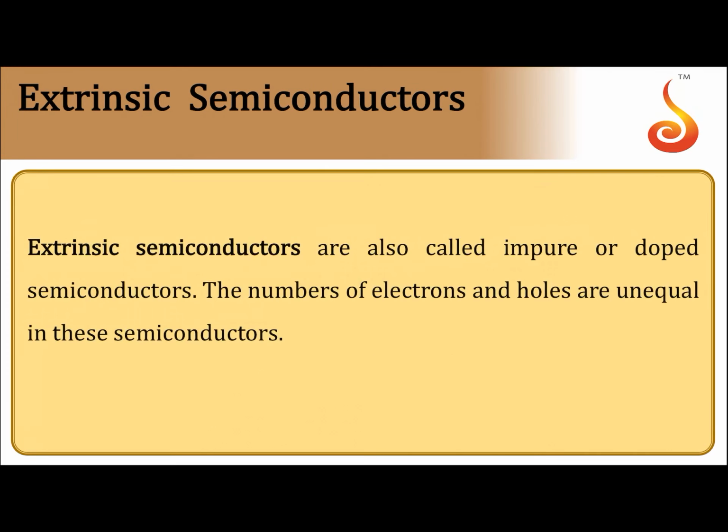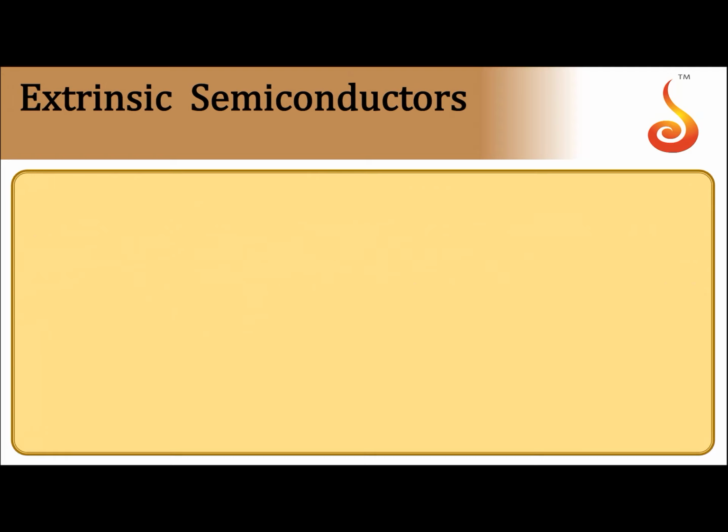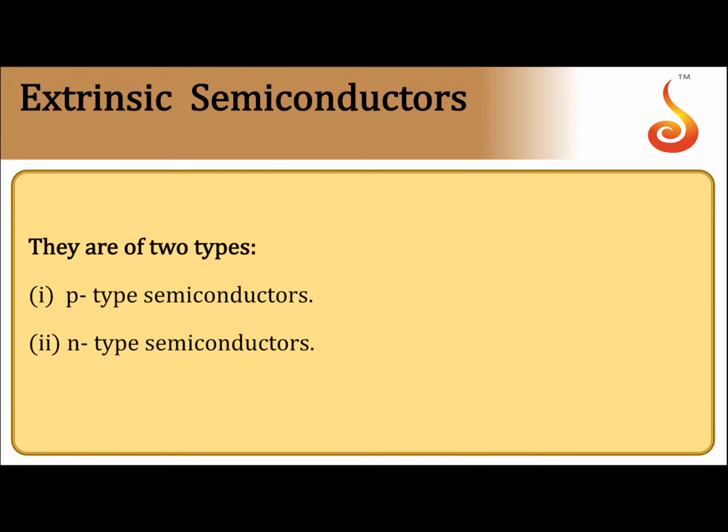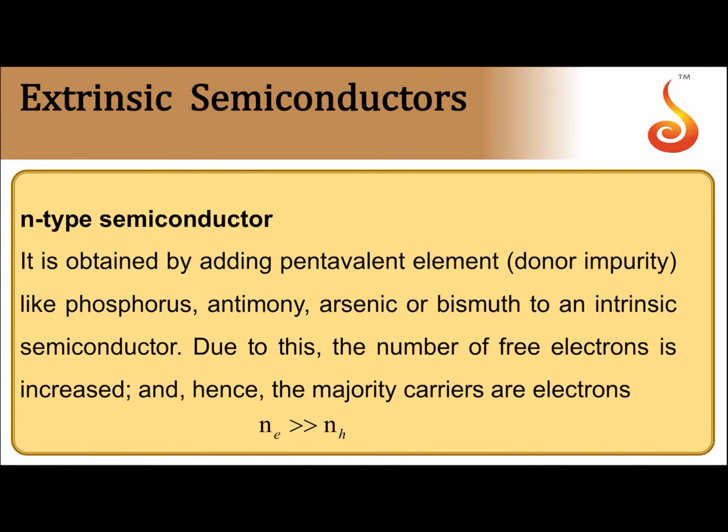Now, these extrinsic semiconductors are impure or doped semiconductors. The number of electrons and holes are not equal in these semiconductors. There are two types, as we have mentioned, p-type and n-type. Let us see one by one. N-type semiconductor is obtained by adding pentavalent impurity to the pure crystal of silicon or germanium, like phosphorus, antimony, arsenic or bismuth.